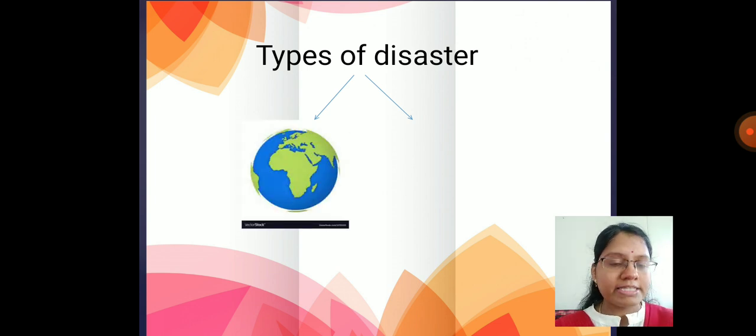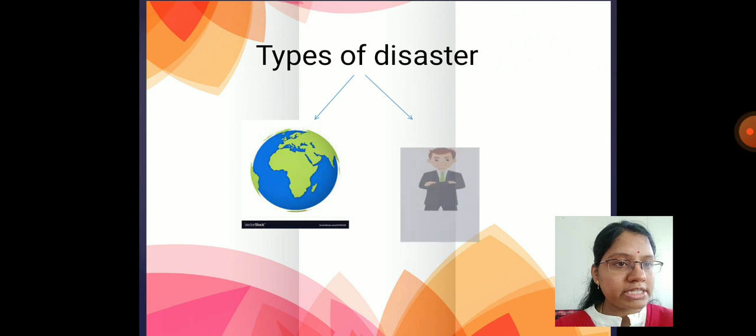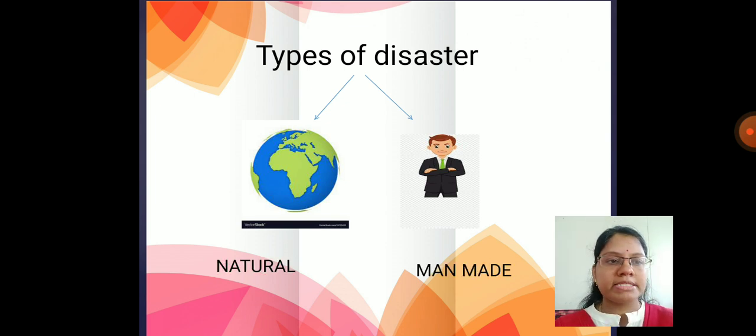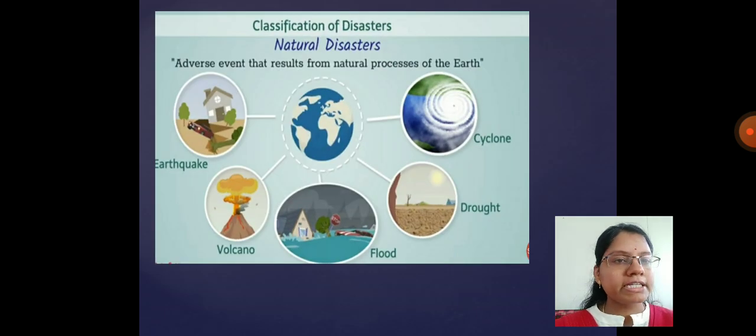What is this? Yes, it's a globe. And what is this? A man. So what can be the types of disasters? Natural disaster, man-made disaster. Very good, students. So first let us see the classification of disaster. Natural disasters are adverse events that result from the natural processes of the earth, like earthquake, volcano, flood, drought and even cyclone. These are all the natural disasters which are not controlled by us, that happen naturally, that cause destruction naturally.